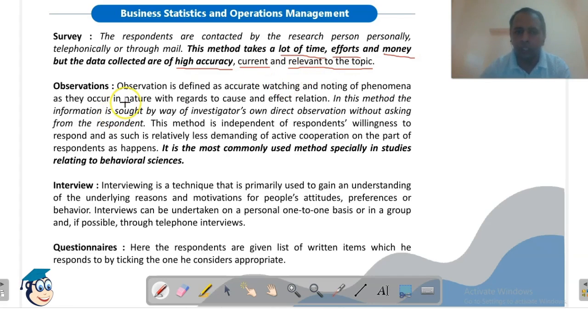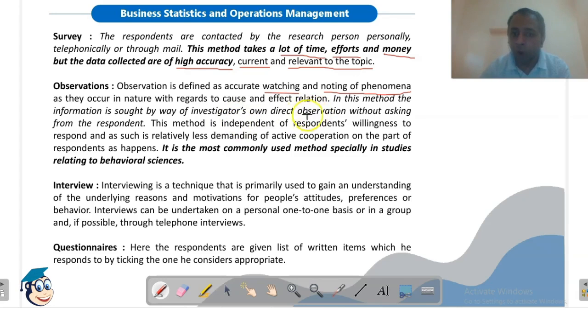In observation, we mean watching or noting any phenomena. Observation is defined as accurate watching or noting of phenomena as they occur in nature with regard to cause and effect relation. In this method, information is sought by way of the investigator's own direct observation. The investigator is observing the units and collecting the information based on the observation.